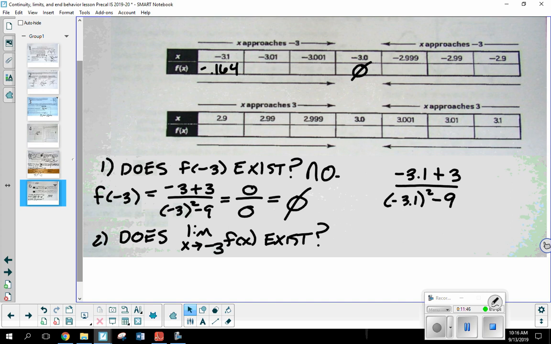Okay. Has anybody determined the negative 3.01? Negative 0.166. That's what I got. Perfect. And the negative 3.001.